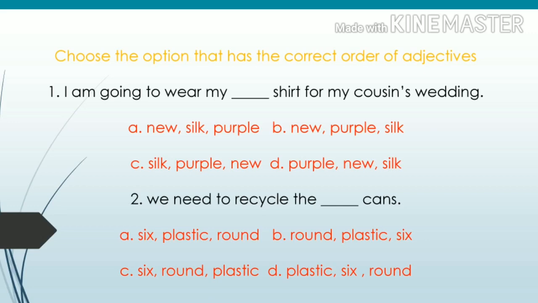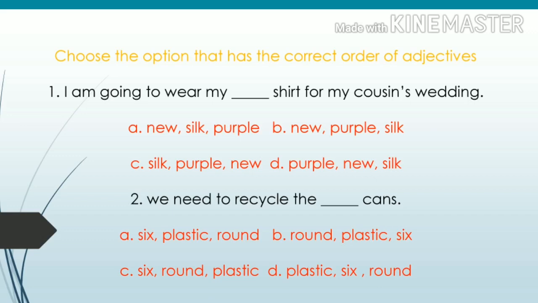Round is a shape, we know that. Before the shape, quantity should come. What is the quantity of the cans? It is 6. So, we can omit option B. 6 comes after the round, so we can omit it.